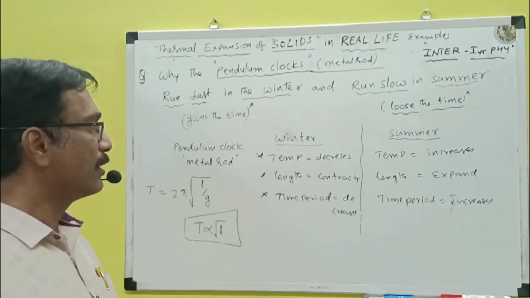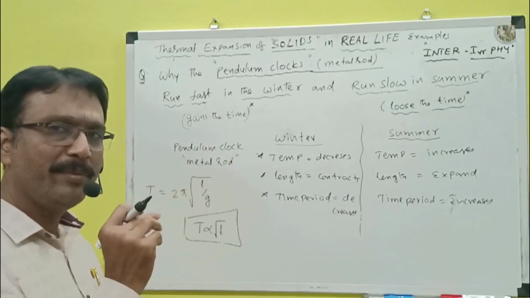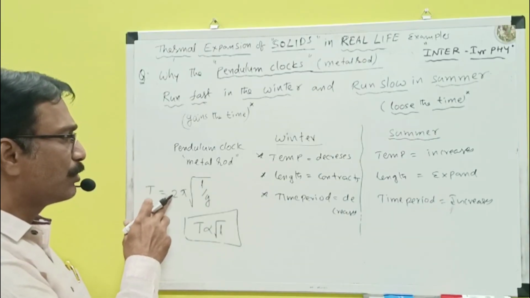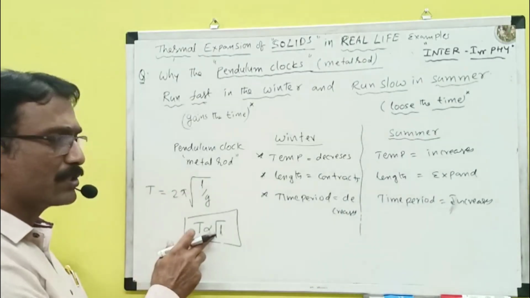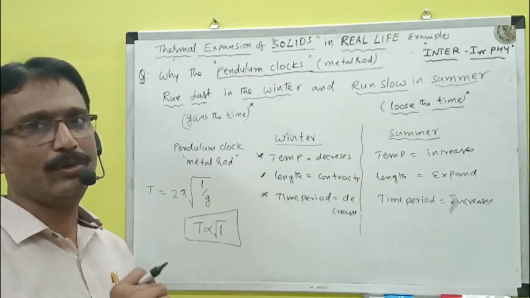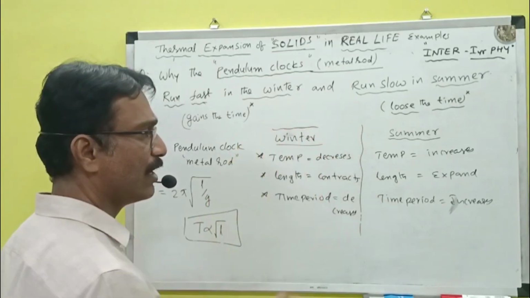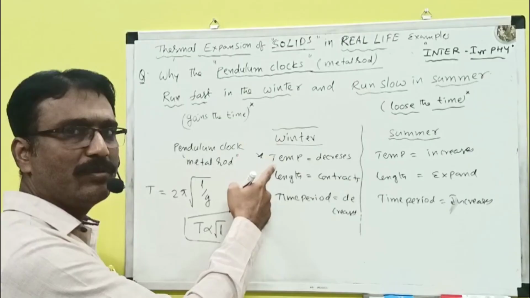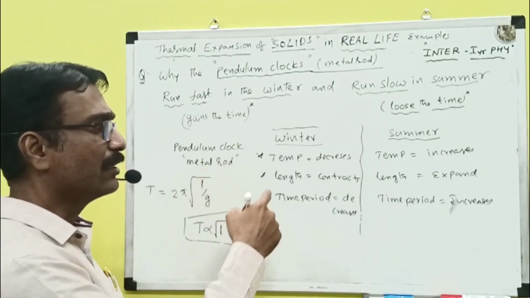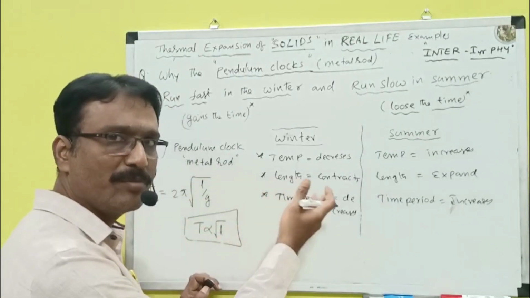So the simple answer is pendulum clocks are made with metal rods. The time period of any simple pendulum or any pendulum clock depends on T equals 2 pi under root of L by g, meaning T is proportional to root L. Means the time period depends only on the length of the pendulum clock. So in two different scenarios, in winter first we will discuss what will happen. In winter, the temperature will decrease. For every 1 degree Celsius temperature decrease, the length will contract. So when the length contracts, the time period also decreases.